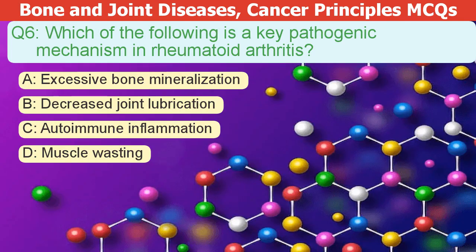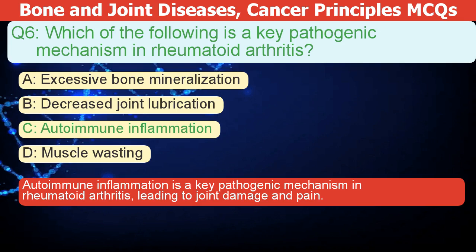Which of the following is a key pathogenic mechanism in rheumatoid arthritis? A. Excessive bone mineralization. B. Decreased joint lubrication. C. Autoimmune inflammation. D. Muscle wasting. The correct answer is C. Autoimmune inflammation is a key pathogenic mechanism in rheumatoid arthritis, leading to joint damage and pain.